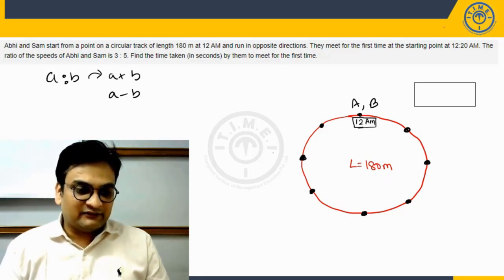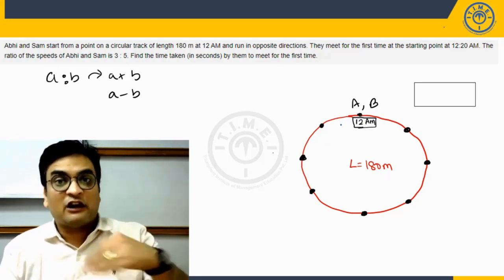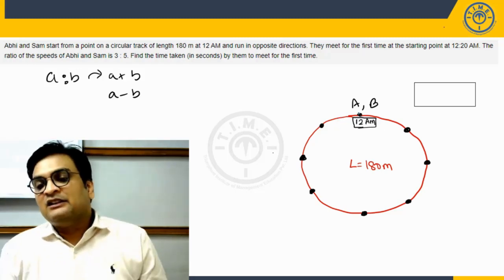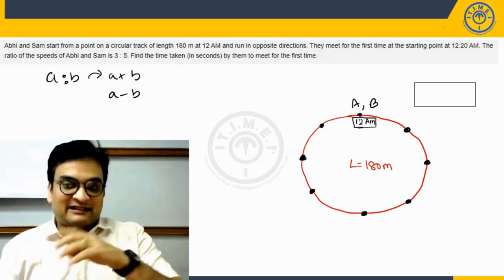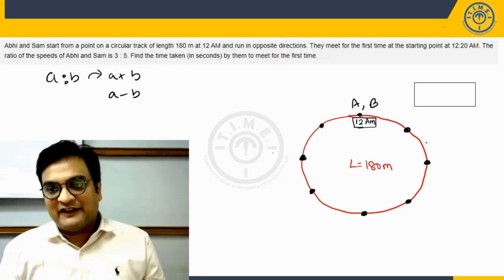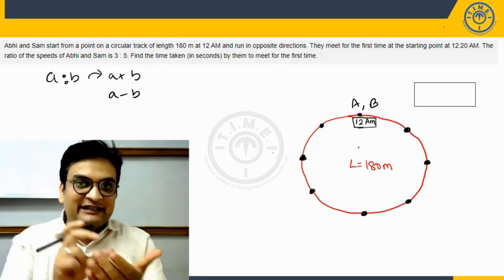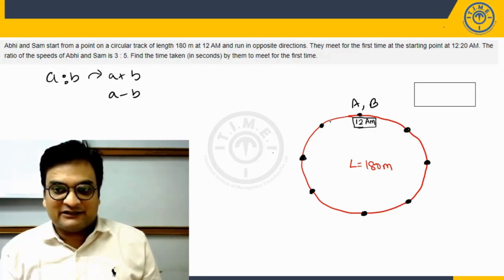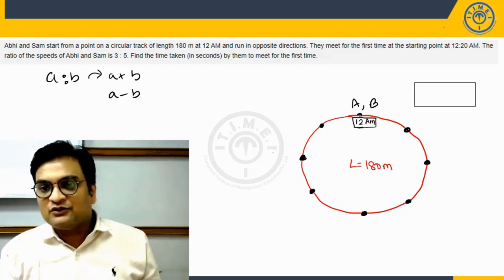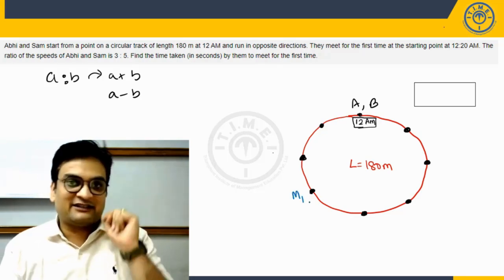Now please notice how they will be moving. Notice the time in which A will cover 3 parts anti-clockwise, B will cover 5 parts. So that means after traveling for every 3 units of distance, where a unit is this part, they will be meeting. So A will travel 3 units, so 1, 2, 3. This is where they will meet for the first time.